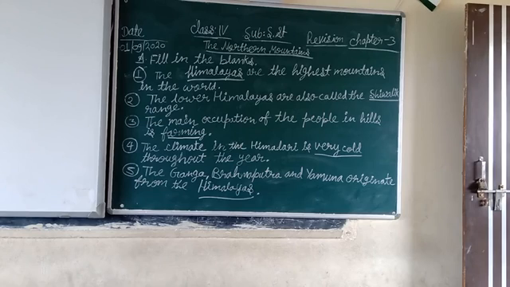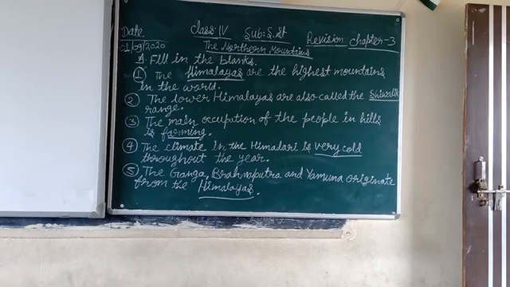Spelling of Shivalik is S-H-I-V-A-L-I-K. Shivalik range. Now I hope all of you have written by pausing the video. Now let's start the revision work.